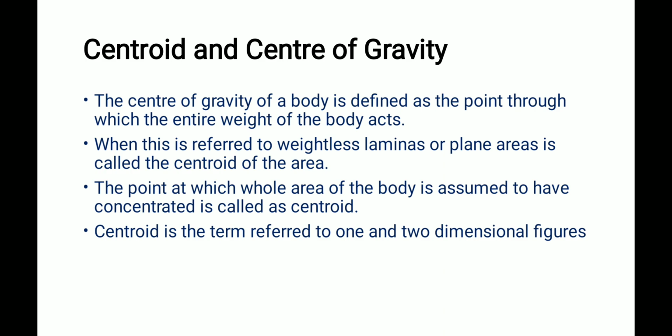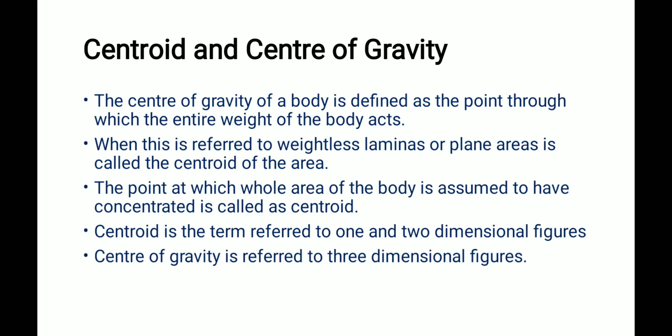Then centroid is the term used for one and two dimensional figures. One dimension means only length, so the center point is the midpoint of the line. Two dimensions means a plane surface with length and breadth, the area center. For one and two dimensions it is termed centroid. For a three dimensional object having length, breadth and thickness, a real object, it is referred to as the center of gravity. Both centroid and center of gravity are represented by the capital letter G.